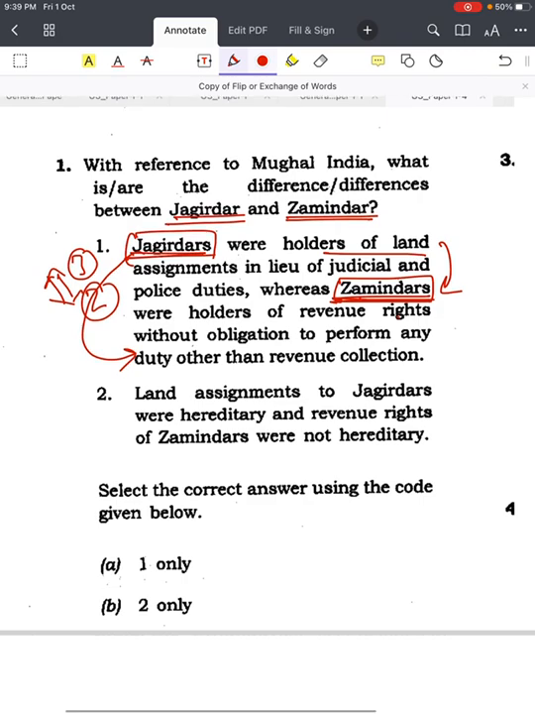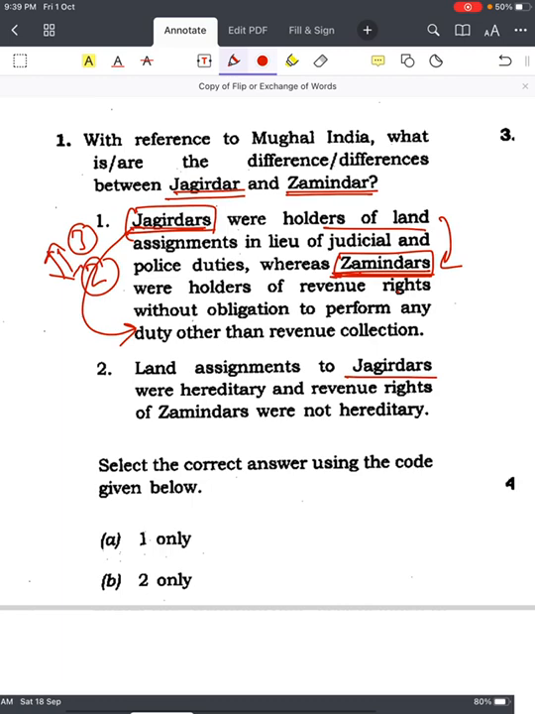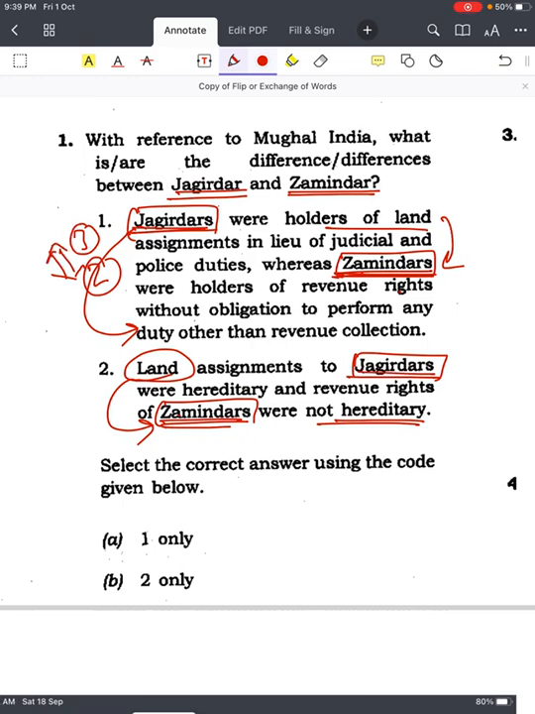Then again come to the second statement. Land assignments to Jagirdars were hereditary and revenue rights of Zamindars were not hereditary. Again, they have just exchanged. Whenever it is land, it is most appropriate for Zamindar because zamin itself is land, and whenever it is with respect to revenue rights which are not hereditary, it's Jagirdar. Again, simple logic you can apply. Hereditary means that can go from one generation to another. Revenue rights are very difficult to hold onto; they can change the person, but land assignments are most probably hereditary.